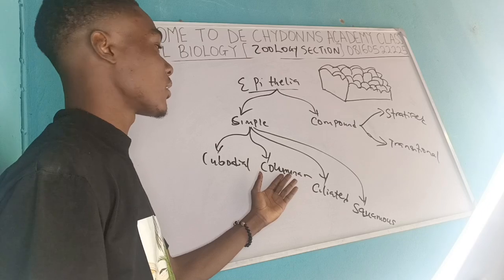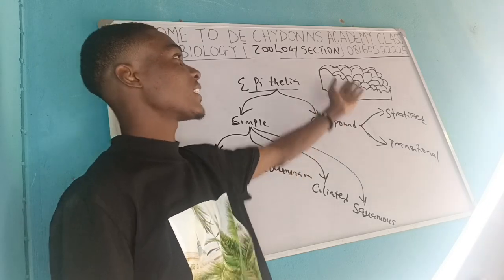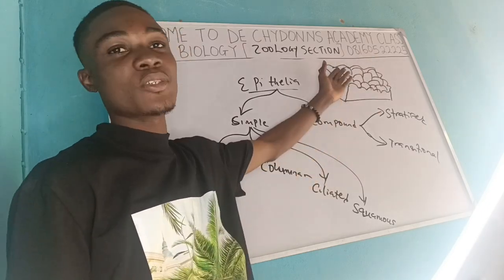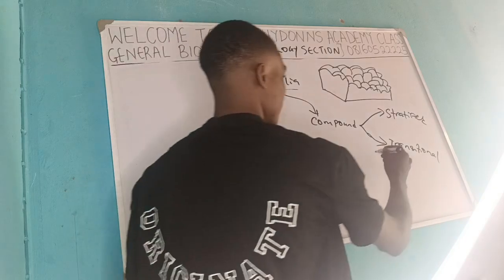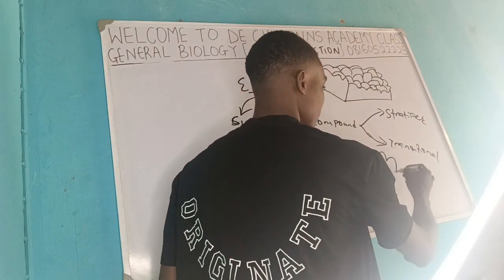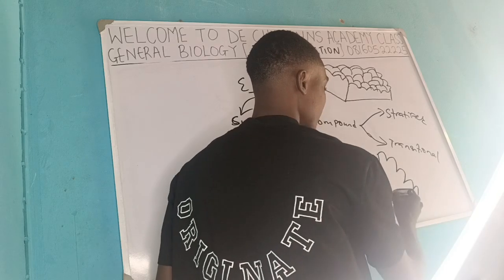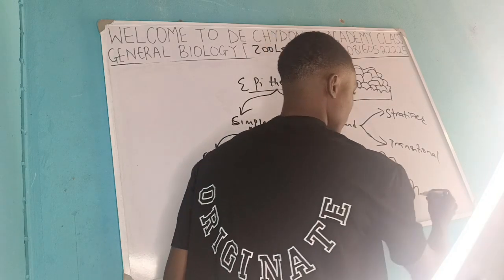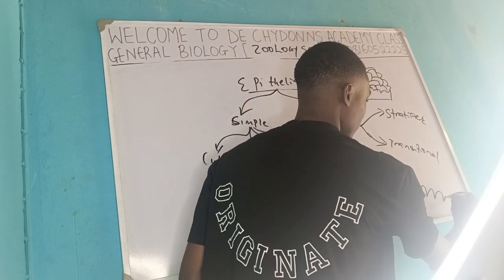Unlike this columnar, the thickness of the columnar is higher than the cuboidal. The columnar looks like this. They have the bigger thickness.